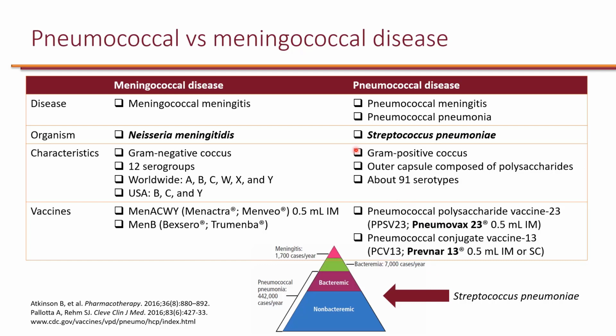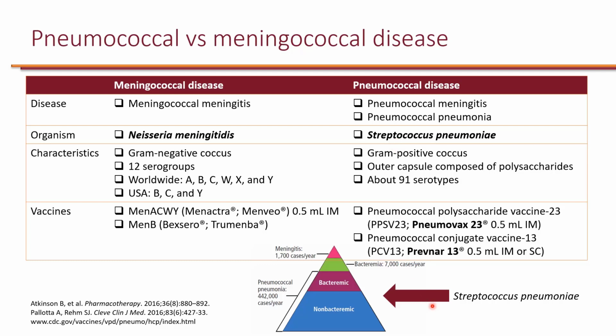Now it's important to distinguish between these 2 because there is some misconception out there. When we talk about meningococcal disease, people may refer to this as meningitis vaccine. So it is true that by taking meningococcal vaccine, you will basically prevent meningitis due to Neisseria meningitidis. And people may refer to pneumococcal vaccine as pneumonia vaccine. This is where the misconception comes in because Streptococcus pneumoniae can cause pneumonia, but it can also cause meningitis. So by giving patients pneumococcal vaccine, not only are we trying to prevent pneumonia, but also we are trying to